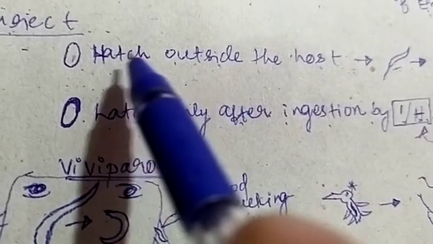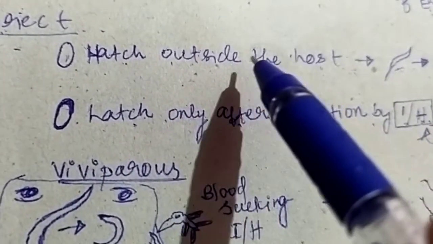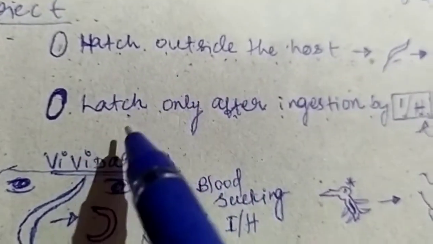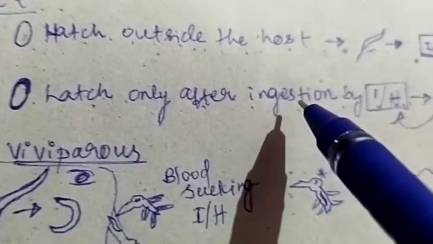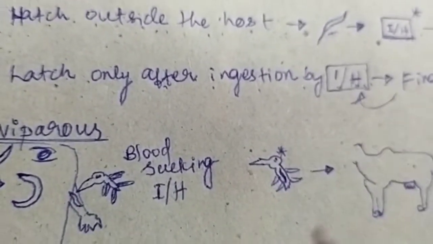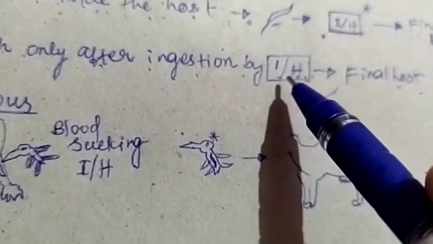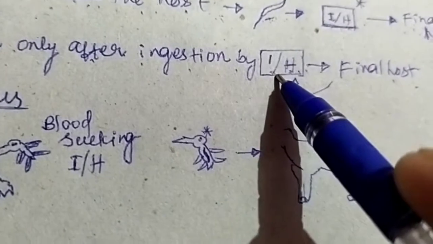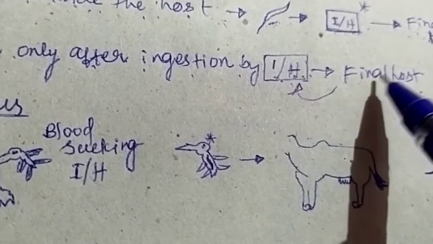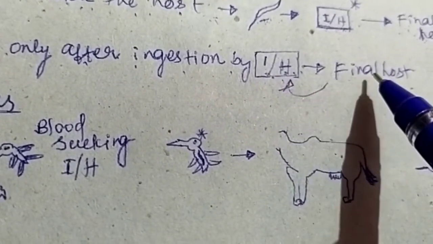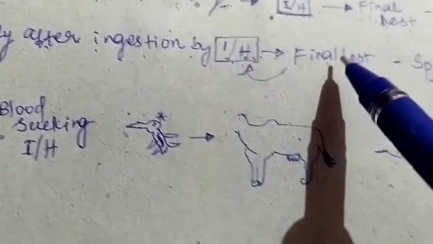But in the above case, the egg will hatch outside the host, that is in the environment. But in this case, the egg will hatch only after being ingested by the intermediate host. Then the intermediate host which has the egg of the nematode is taken by the final host. Then the infection goes to the final host. Such type of life cycle is seen in Spirocerca lupi.